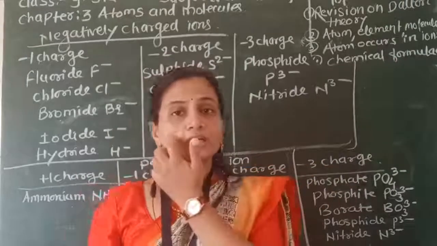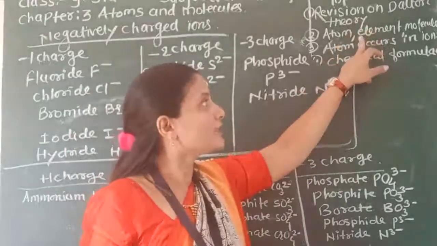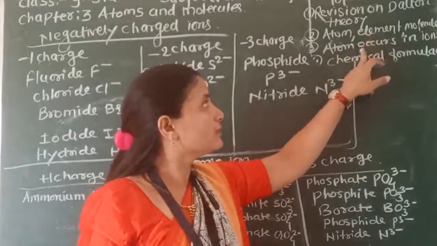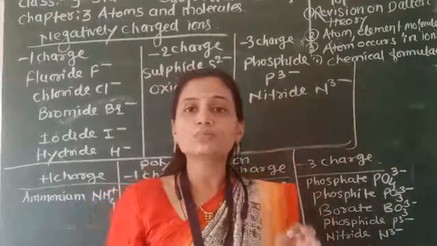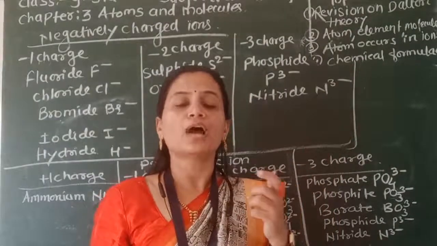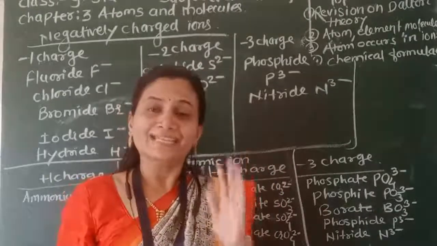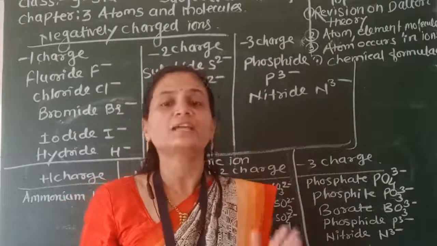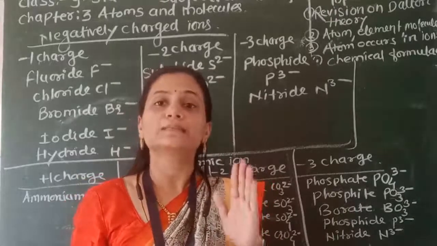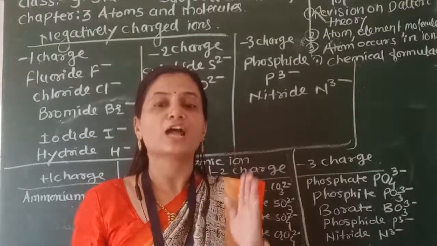So today we discussed a revision of Dalton's theory, atom, element and molecule, how atoms occur in nature, and then how to make a chemical formula. For that you have to know the previous knowledge: cation charges and anion charges. That means the positively charged ions and negatively charged ions along with the symbol. You must remember the symbol as well as the charge on it.